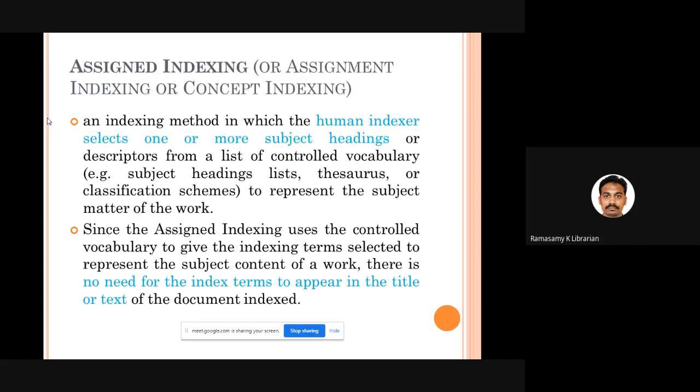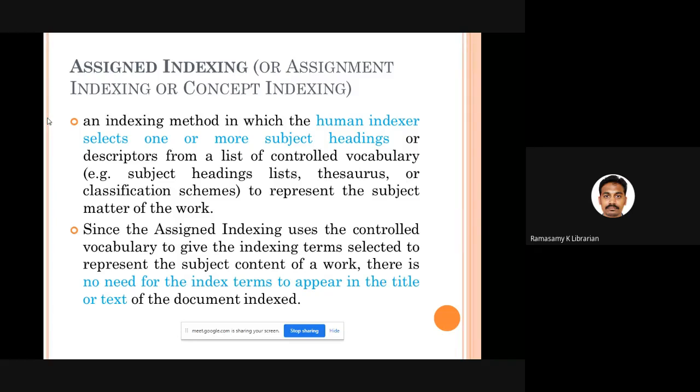Good. Indexing can be either assigned indexing or derived indexing. What is assigned indexing, also called assignment index or concept index? Very simple. You have received a particular book in your hand and you are preparing a catalog card. You have to prepare a subject entry and you need subject headings. How to choose them?